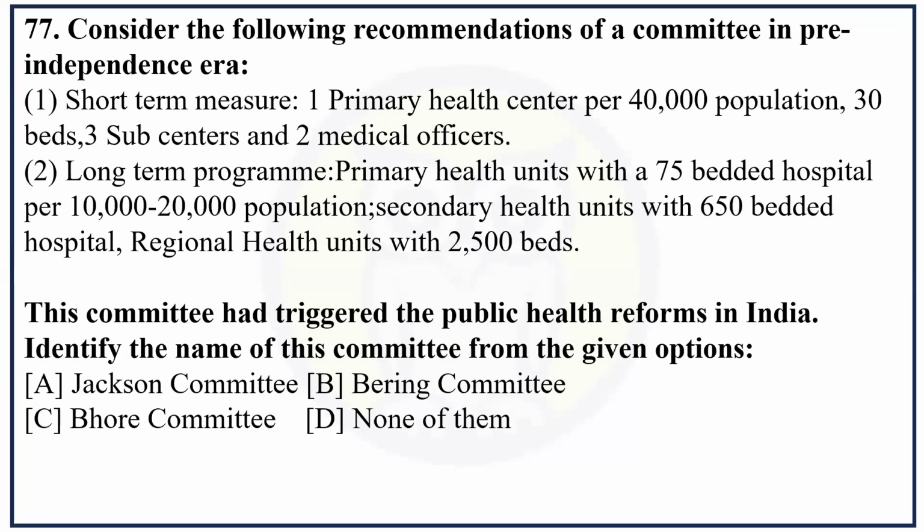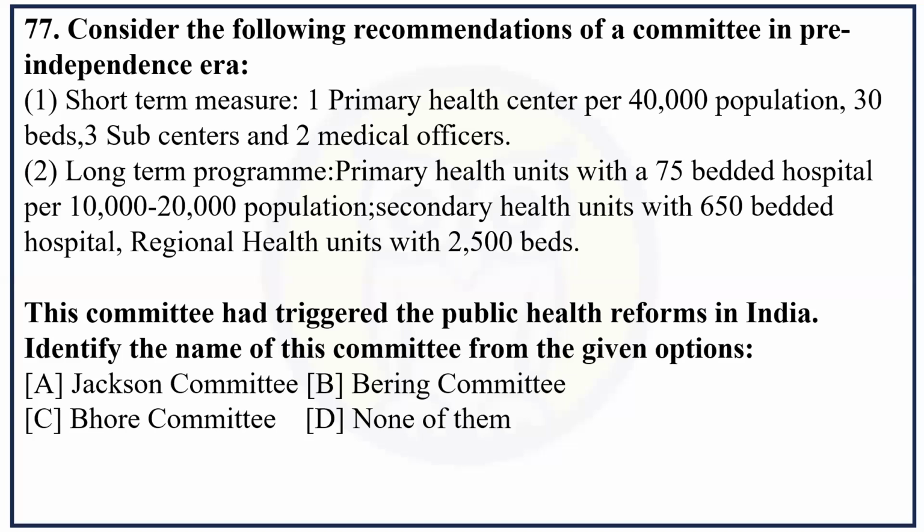Question number 77. Consider the following recommendation of a committee in the pre-independence era. Short-term measure: a primary health center per 40,000 population, three beds, three sub-centers, and two medical officers. Long-term program: primary health units with a 75-bedded hospital per 10,000 to 20,000 population, secondary health unit with a 650-bedded hospital, regional health units with 2500 beds.